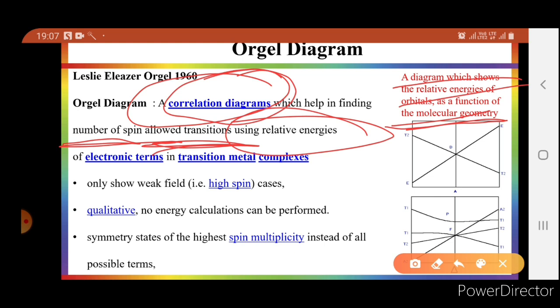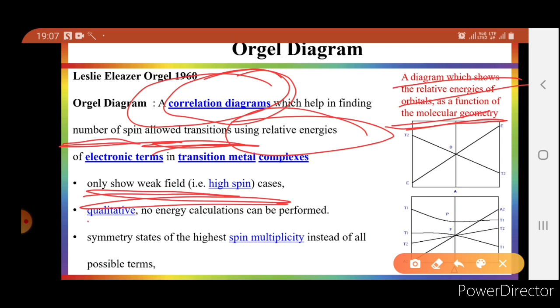But there are a few limitations which need to be followed when you use Orgel diagram. The first one, it is only for weak field complexes, meaning for high spin complexes where a weak ligand is used, then this diagram is useful.